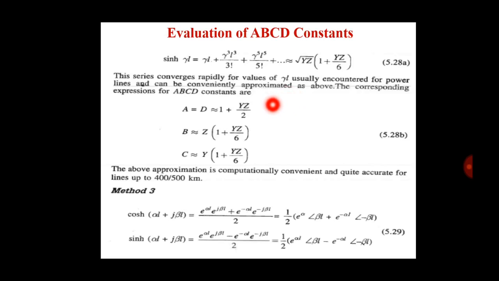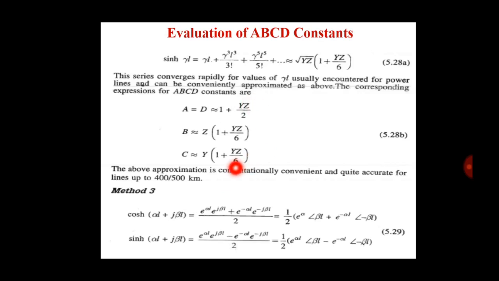This series converges rapidly for the values of gamma L usually encountered for power lines and can be conveniently approximated as above. The corresponding expressions for the ABCD constants are: A is equal to D, which is equal to 1 plus yz by 2; B is equal to Z in the bracket 1 plus yz by 6; and C is equal to Y in the bracket 1 plus yz by 6. The above approximation is computationally convenient and quite accurate for lines up to 400 or 500 kilometers.